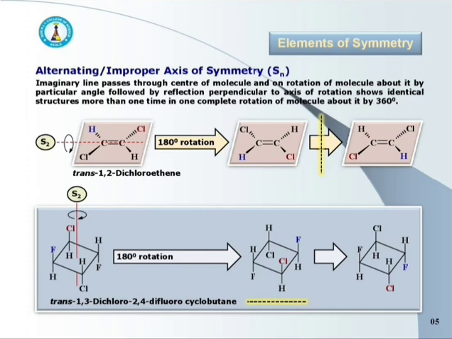Let us discuss the alternating or improper axis of symmetry. This alternating or improper axis of symmetry is denoted by the letters Sn.